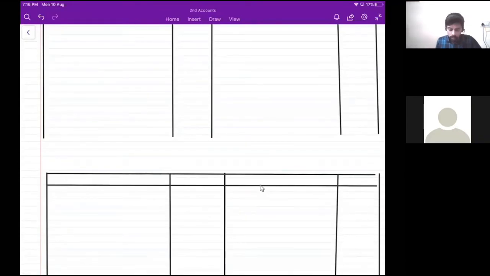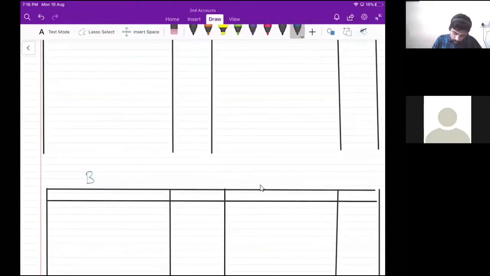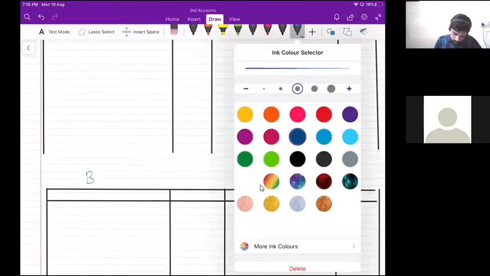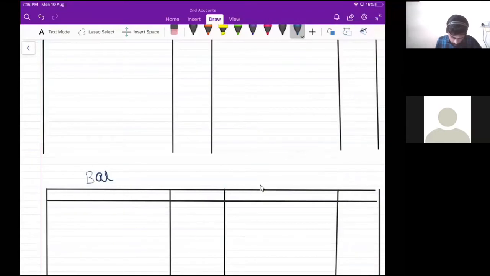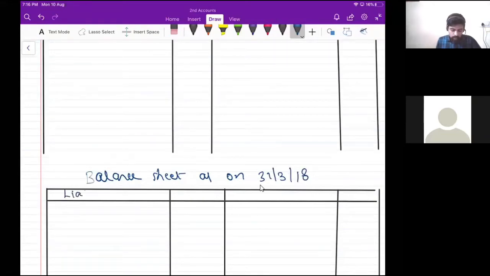Then make columns for the balance sheet. Balance sheet as on 31st March 2018. For the balance sheet, you should not write debit and credit. So write liabilities, amount, assets, amount.